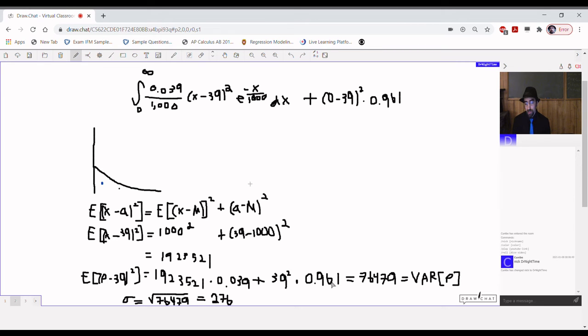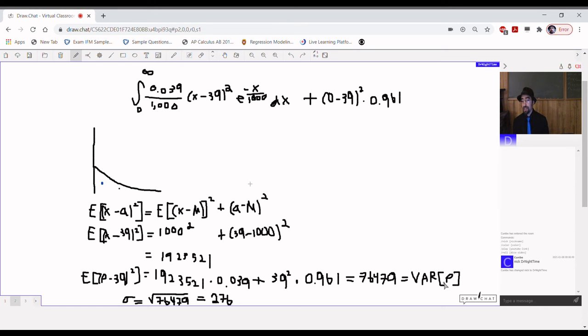And a 96.1% chance that you're exactly at 0, and therefore your square distance from 39 is just 0 minus 39 squared, or 39 squared. So we just say it's 1.92 million times 0.039 plus 39 squared times 0.961. That turns out to be 76,479, and that ends up being variance of P, variance of your payments P.